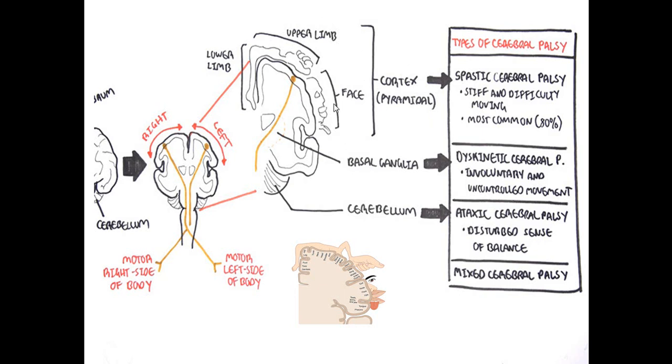If there is a lesion in this area, it will end with the spastic cerebral palsy. The patient is stiff and there is difficulty in movement, and as we said, it is about 70 to 80% of the CP patients. If the lesion is in the basal ganglia, there is dyskinetic cerebral palsy, with involuntary and uncoordinated movement. While if it is in the cerebellum, there is ataxic cerebral palsy. There is a disturbed sense of balance, and there is a tremor. Or we have the mixed type if all the areas are affected.